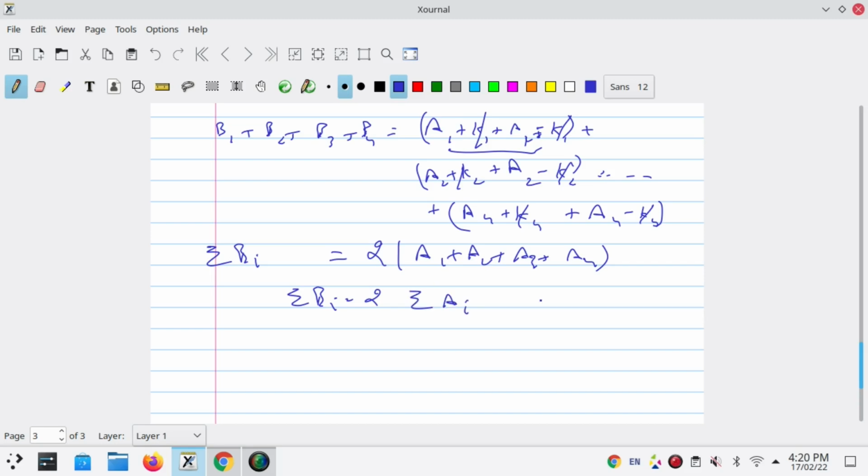Now there can be two cases: either the sum of Ai is odd or even. But in both cases, if we multiply odd by 2, it will become even, and even times 2 will also give us even. It means that in both cases, the sum of Bi will be even.